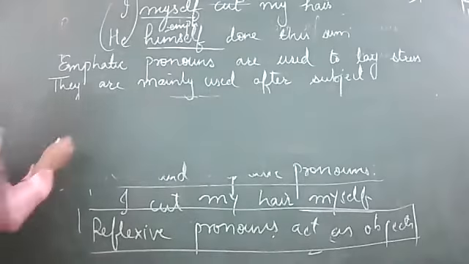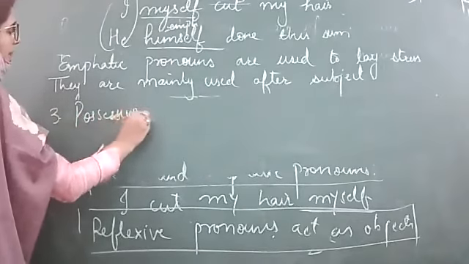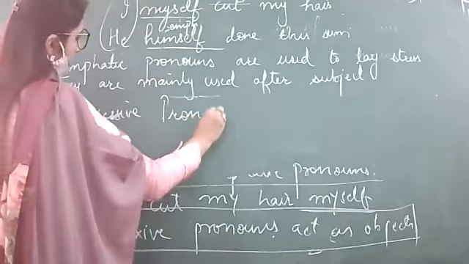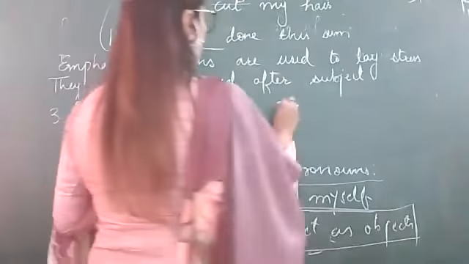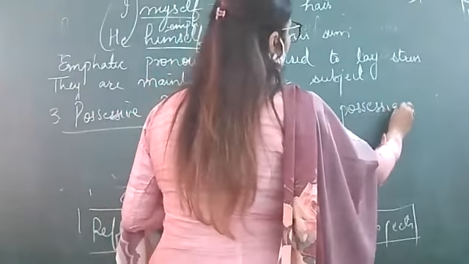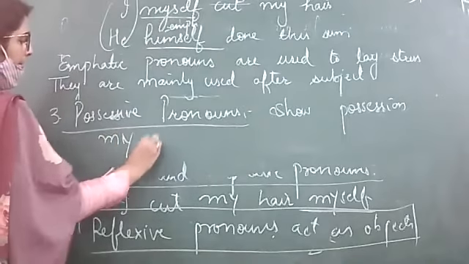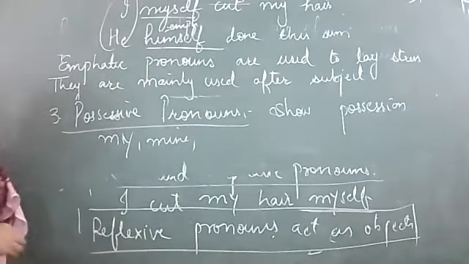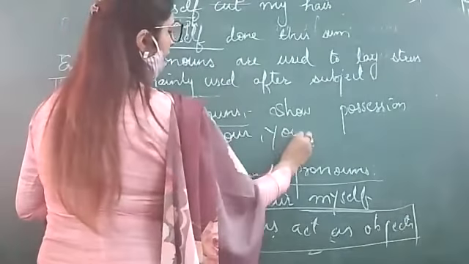Now, next, the third one, we are having possessive pronouns. You know possessive pronouns? Me, my. Now remember, possessive means they show possession. Just remember that they show possession. For example, my, your and yours.